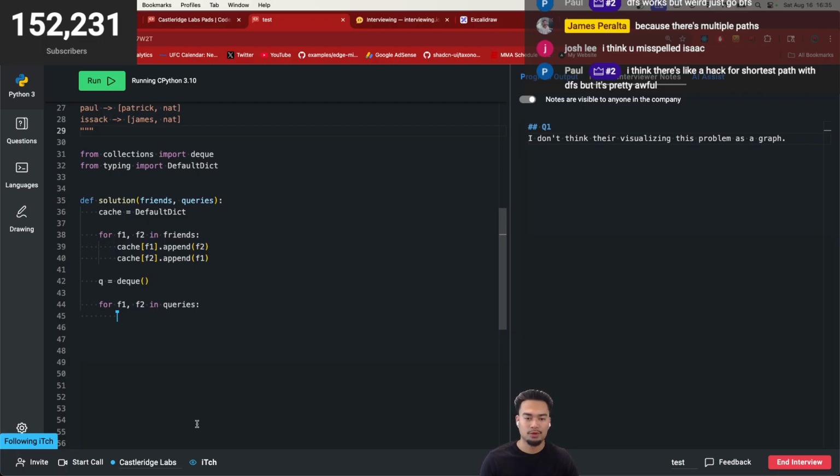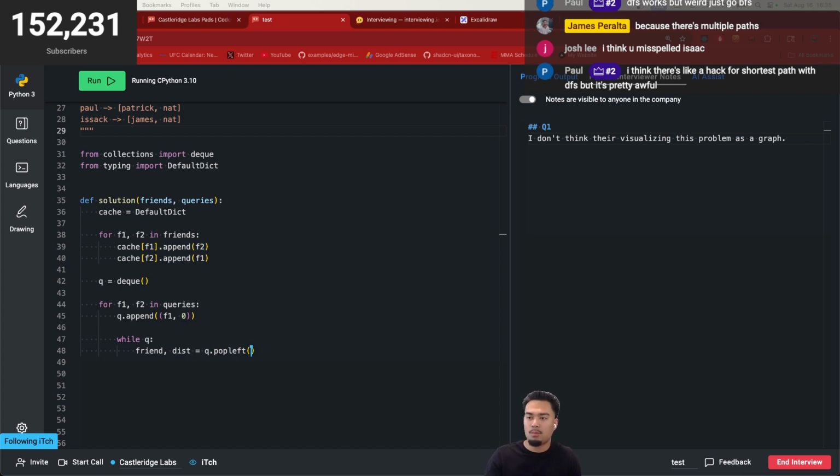Now that I'm thinking about this, how do I want to perform my BFS on this? I'll just do q dot append f1. It'll be a tuple, so f1 and an initial distance of 0. Then I'm going to perform a BFS here, where whilst our queue is not empty, I would define friend and distance equal to q dot pop left.